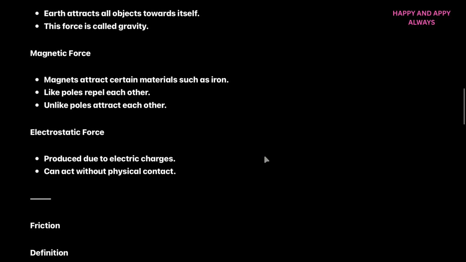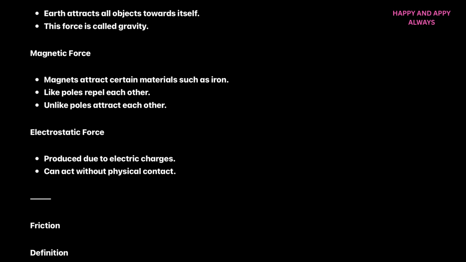Now, magnetic force. Magnets attract certain materials such as iron. A magnet has two poles. The first is the north pole and the second is the south pole. You might have even tried this experiment at home: taking two magnets together and seeing if the poles attract.